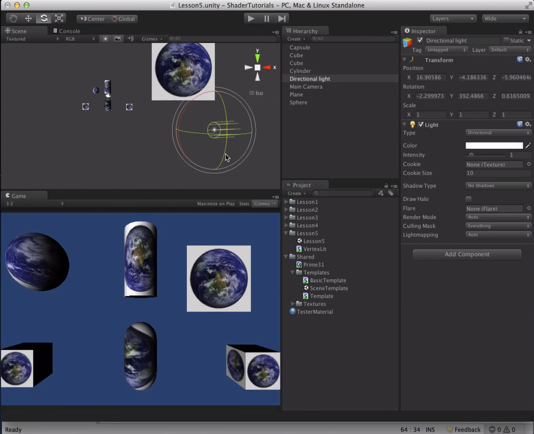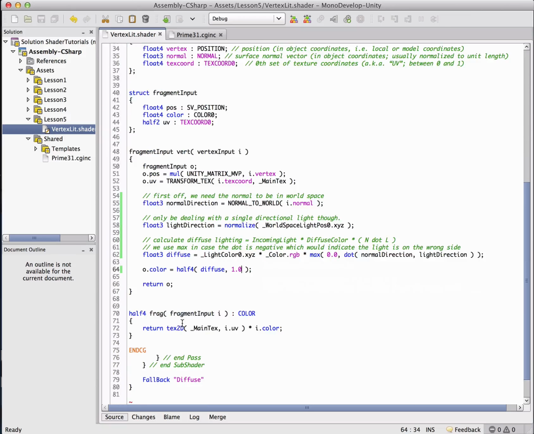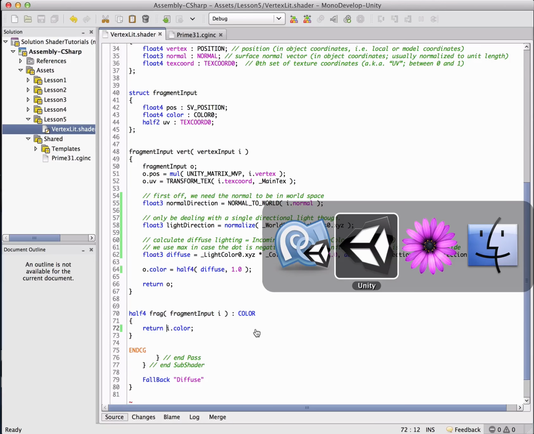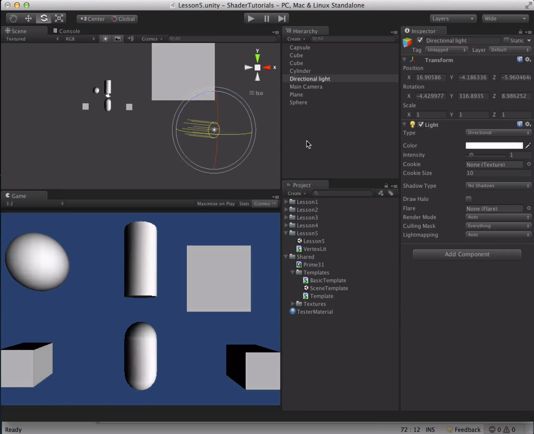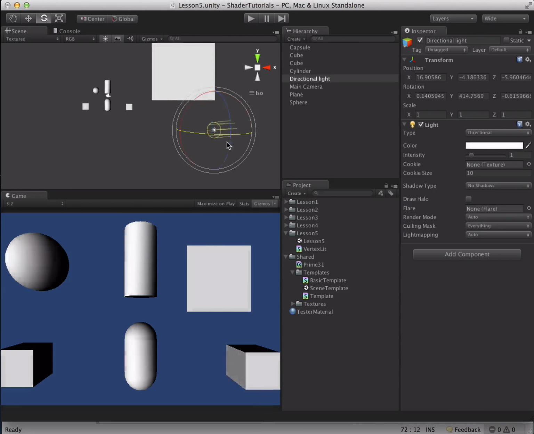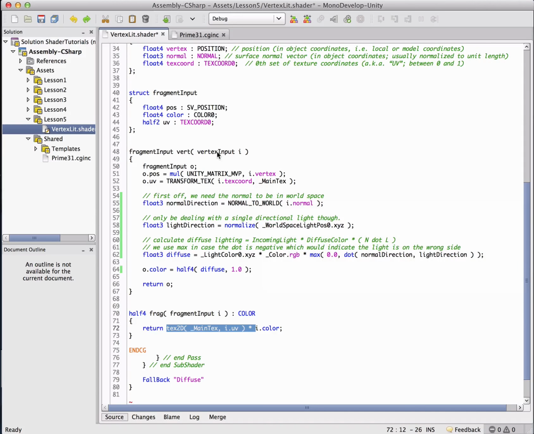If you want to visualize this, one handy way to do it is, over here you can see we're just multiplying the value we get from the texture by that color that we calculated. If you just remove this and stick that diffuse in there, you can actually see what your lighting contribution is. This is a really handy way to debug your shaders and make sure everything's working the way you would expect it to.